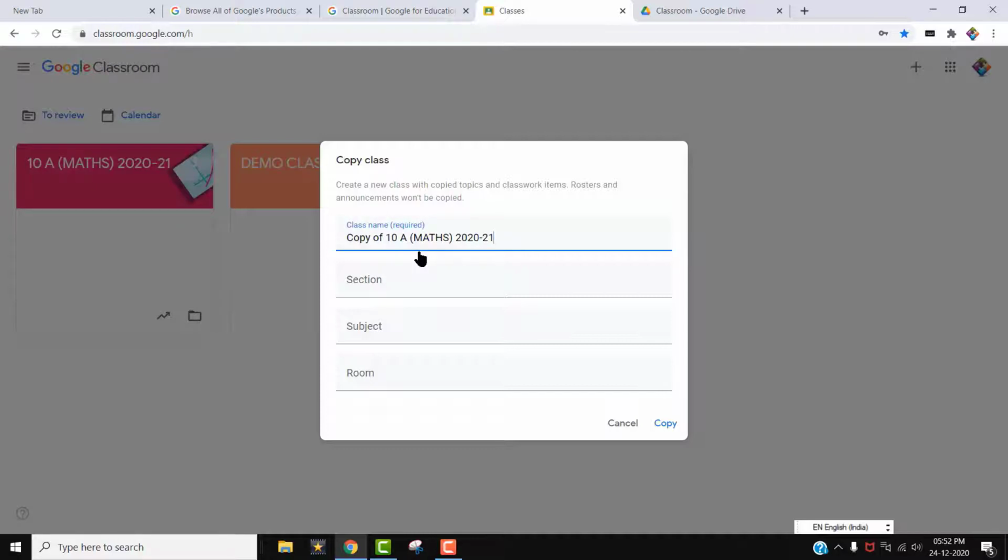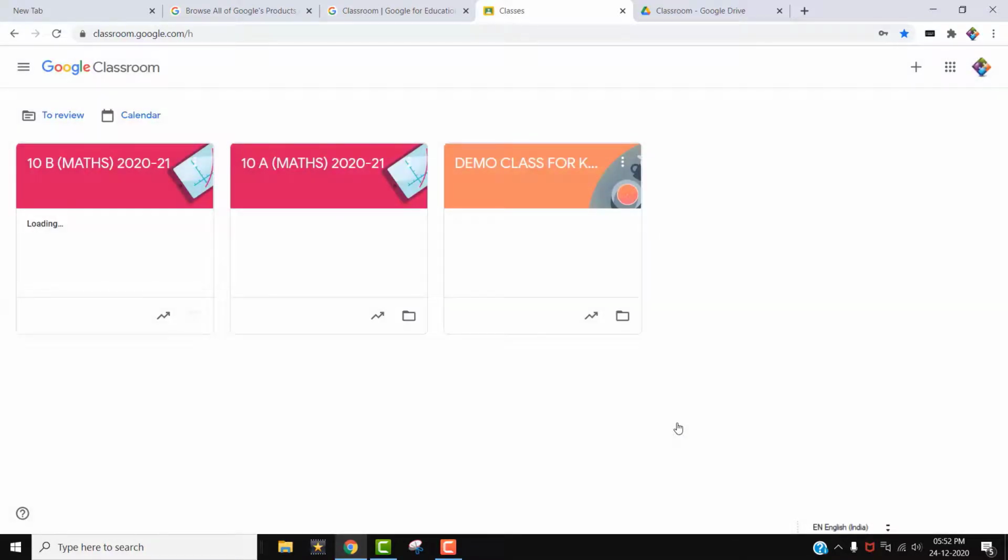Okay, 3 classes. Simply copy and make it. Then she only has to change this one to 10B. So now the 10B classroom is there. Okay, and we can remove that. Copy one more. We can make one more classroom very easily. See, you can see 10A Maths and 10B Maths.